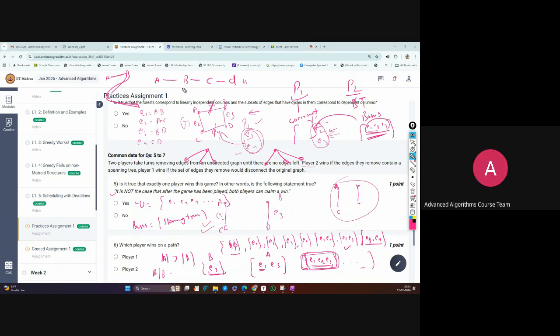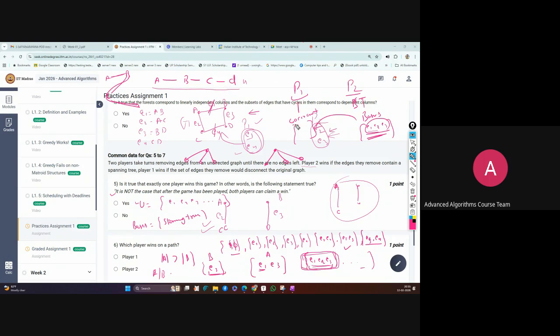Here I'm talking about a path. You can draw this at any angle; I'm just making it linear. This is already without a cycle, correct?